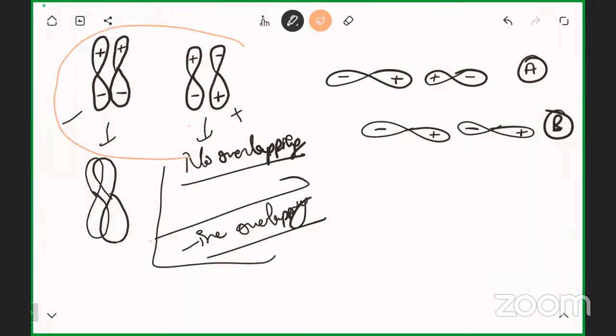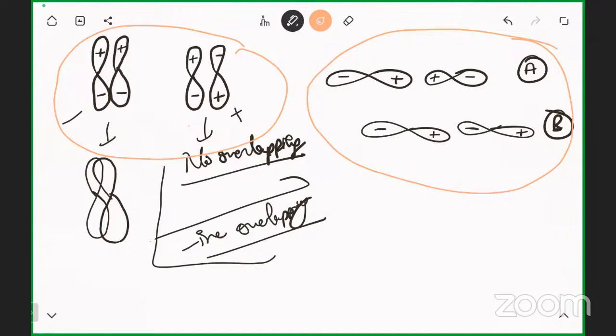This is condition A. This is condition B. Which kind of bond will form in condition A? Sigma or pi? Pi bond, sir. Why? Parallel overlapping, side by side overlapping. While in condition B? Sigma bond, sir. Sigma bond, because P and P overlap head on. Okay, good.